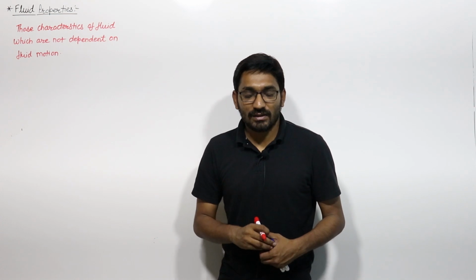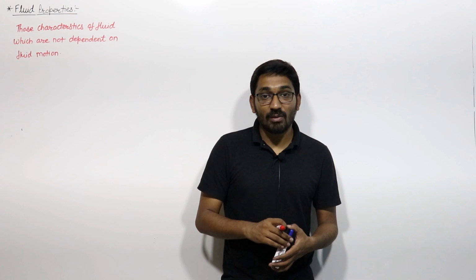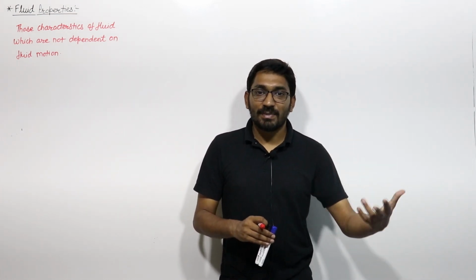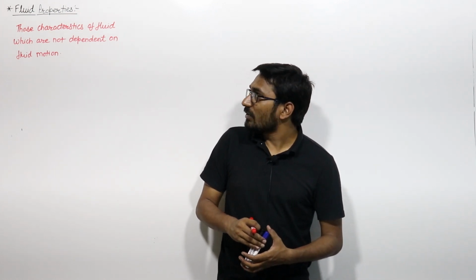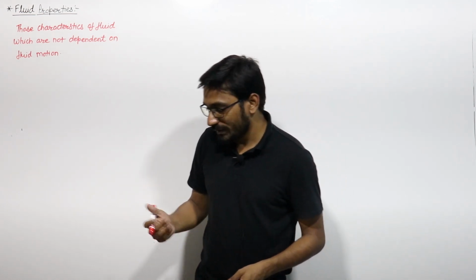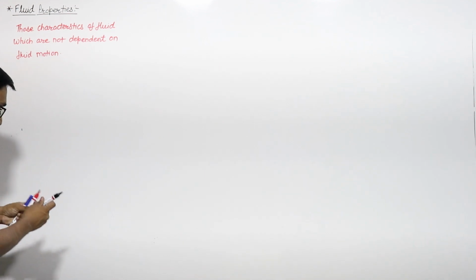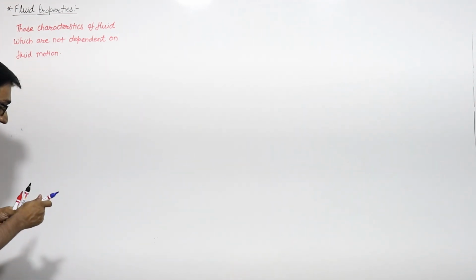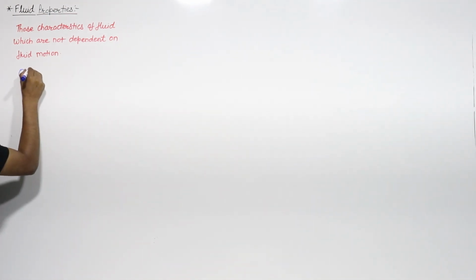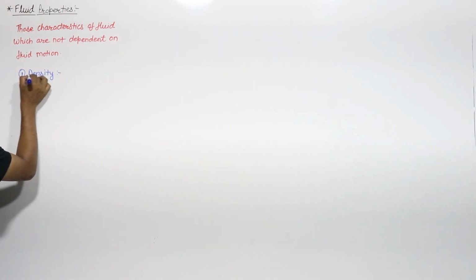We already discussed in thermodynamics that properties are those characteristics which we require to define the state of a system, right? Its pressure, its temperature, and so on. So like that only, there are some fluid properties which we have to define for a fluid. Now first of all, let us start with the first basic property of the fluid, that is density. First fluid property is density.